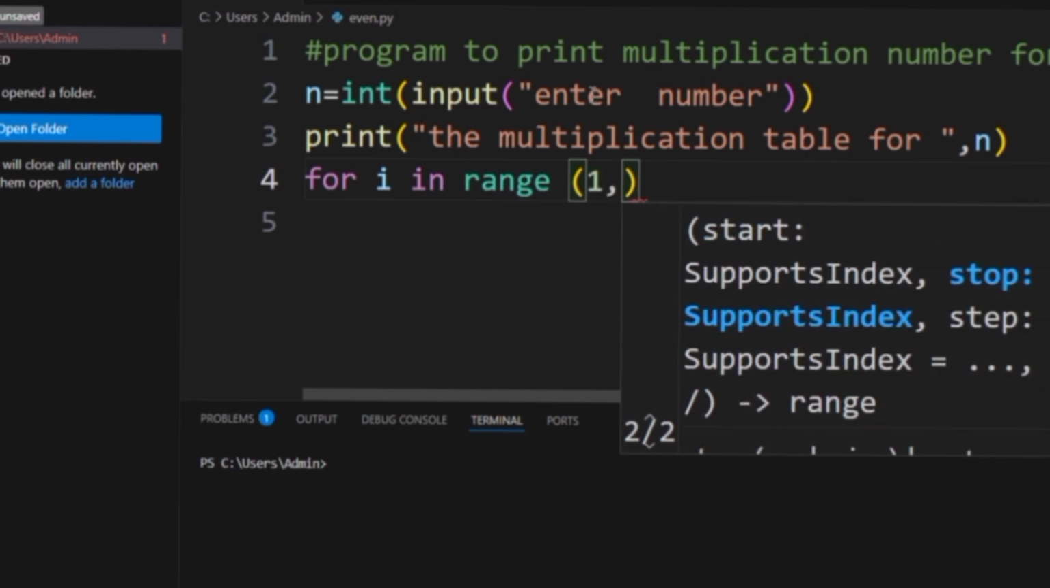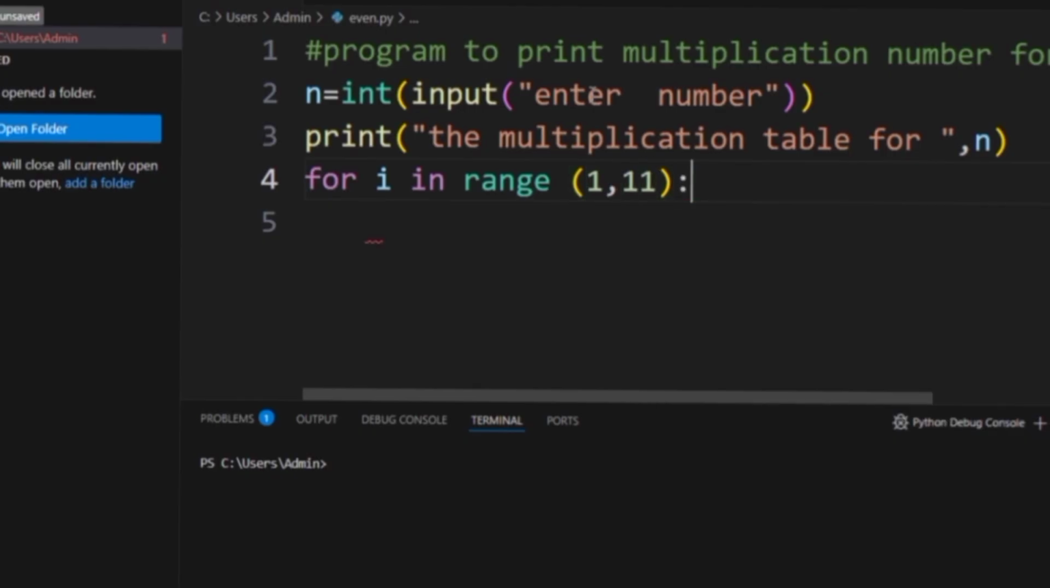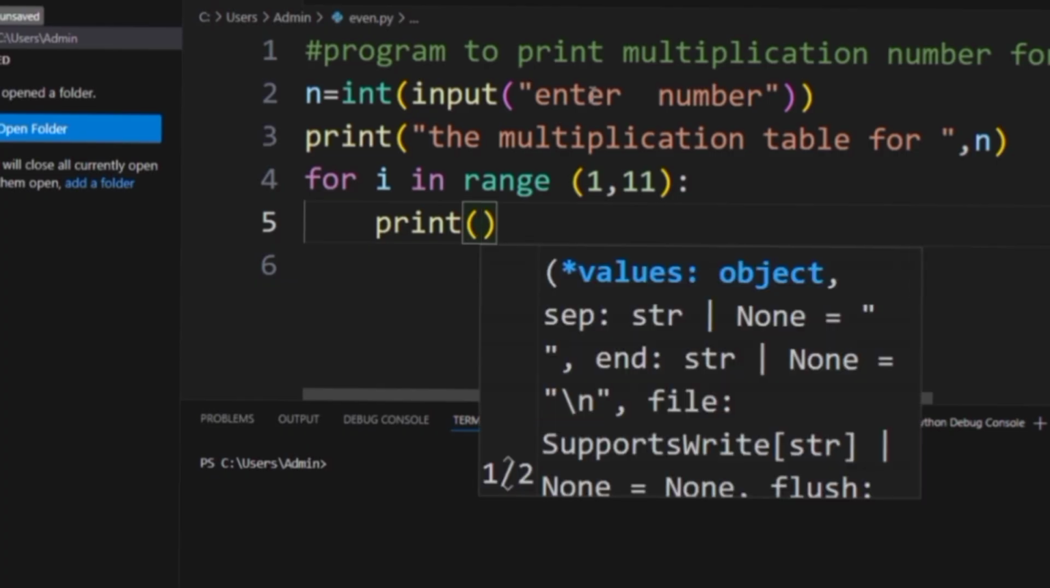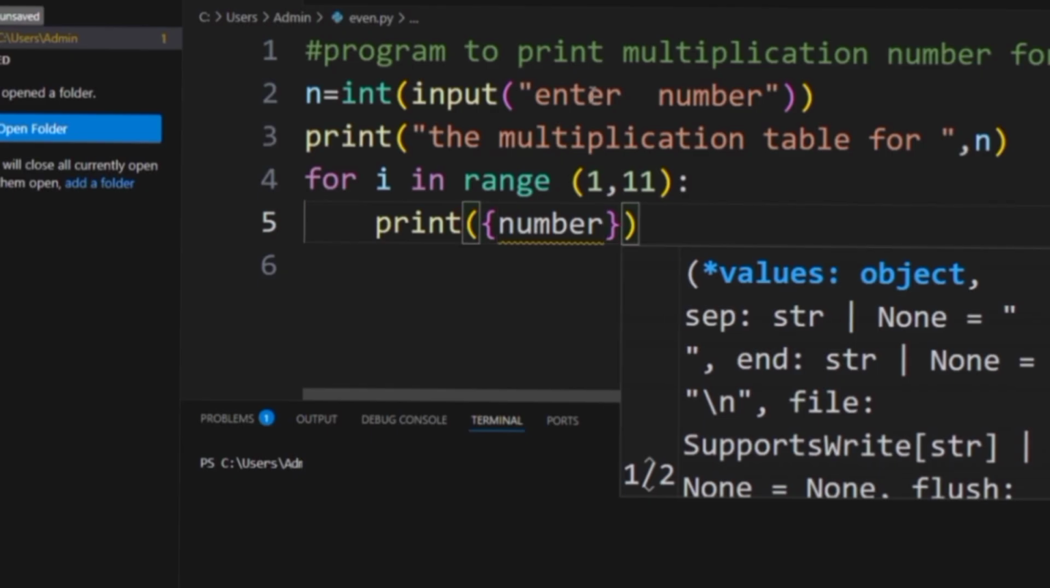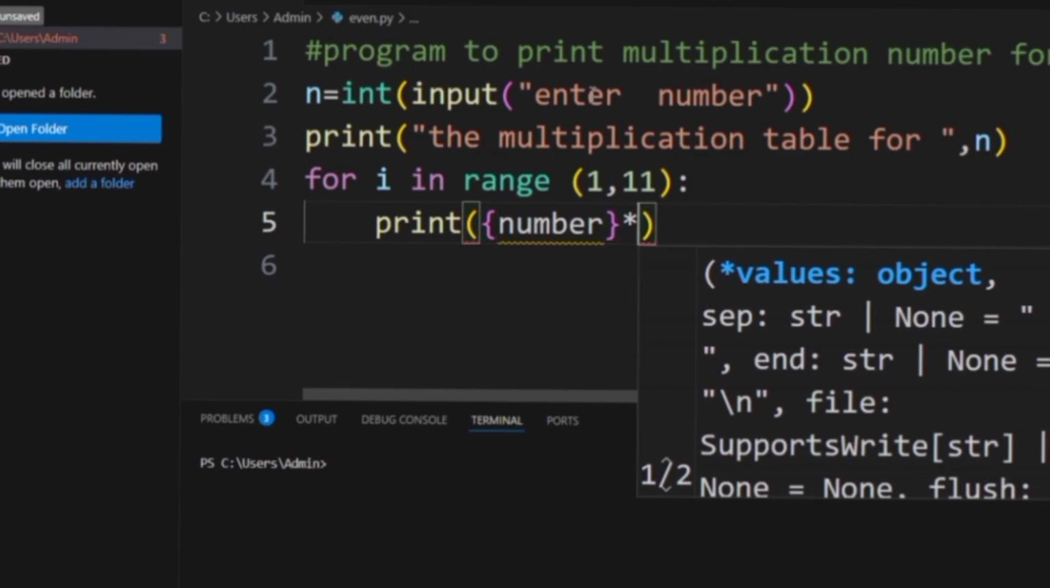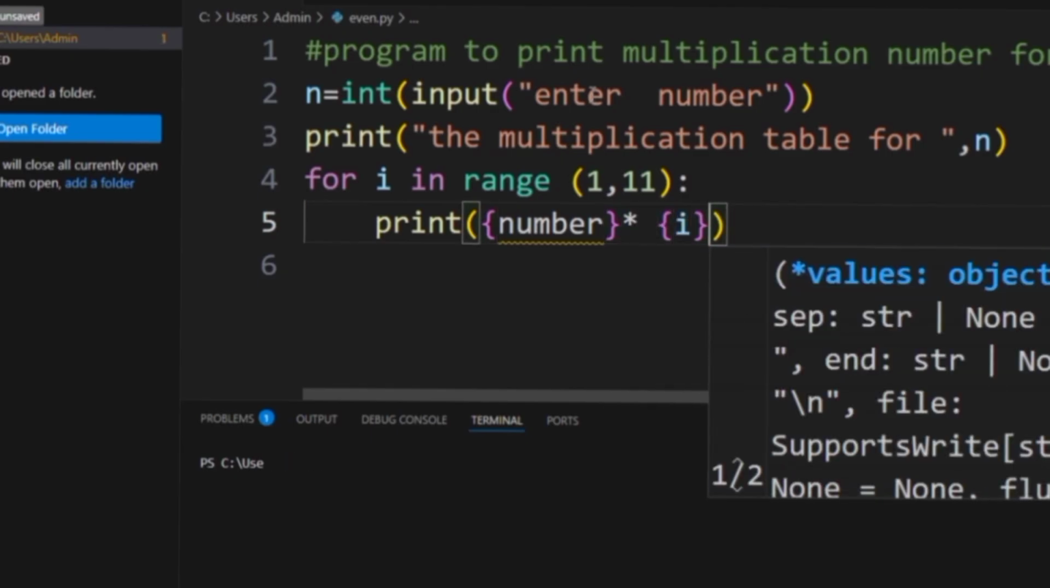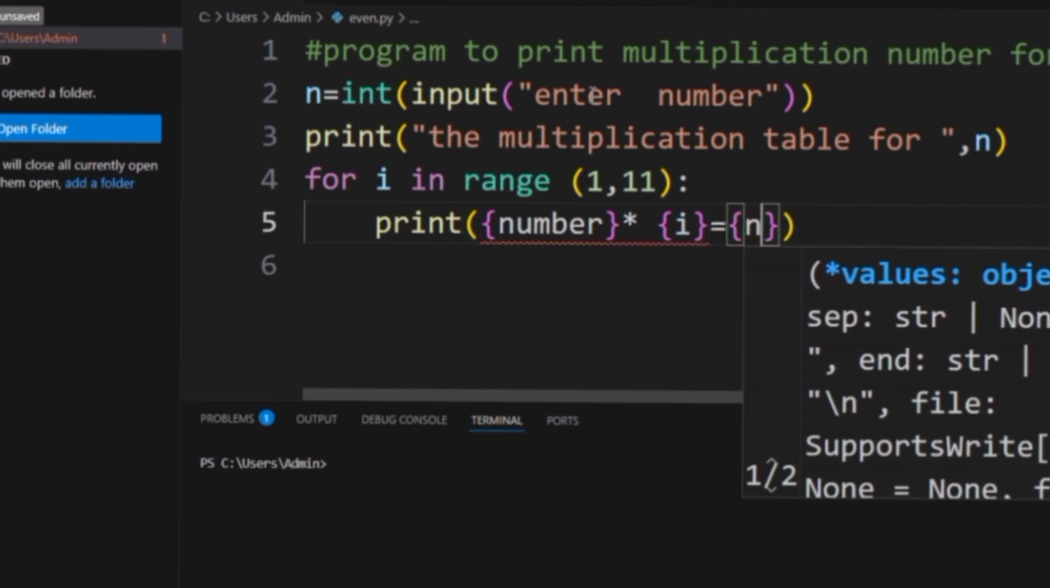So for i in range of 1 comma, what is the last value? For the multiplication table, generally it is 10, but it's less than 10, so we go for 11, range of 1 comma 11. Now print, here I will print with the calculation. At first we have to print the n value because the number will be in n. So n value comma into i, and then we write n into i, that is number into i.